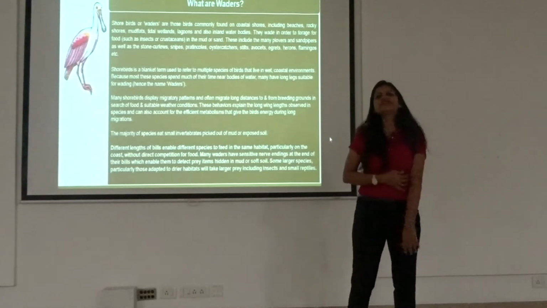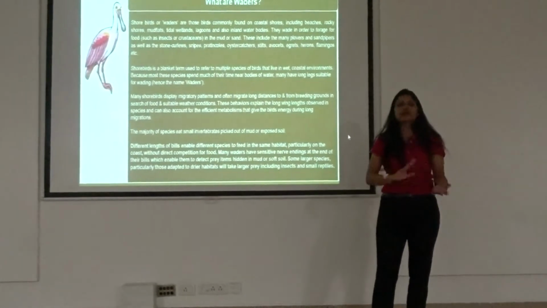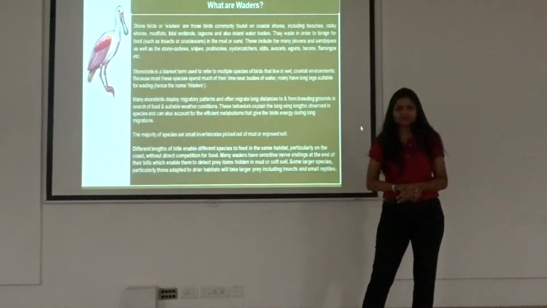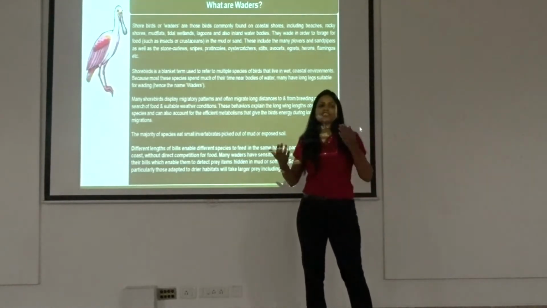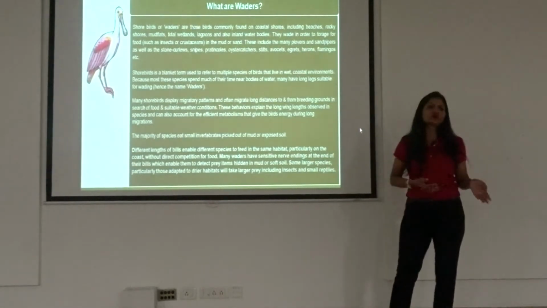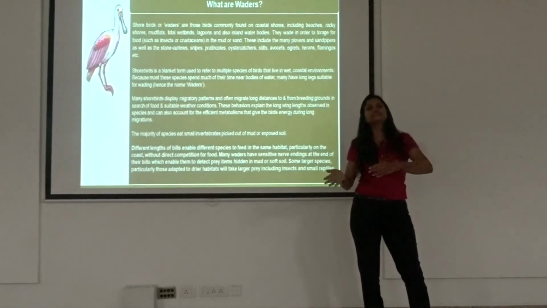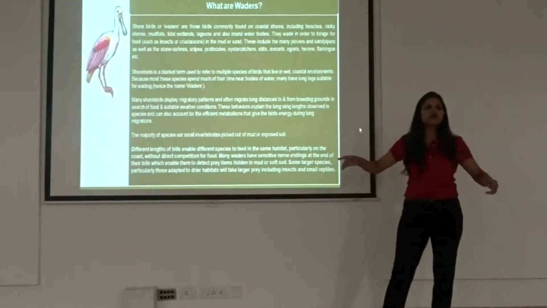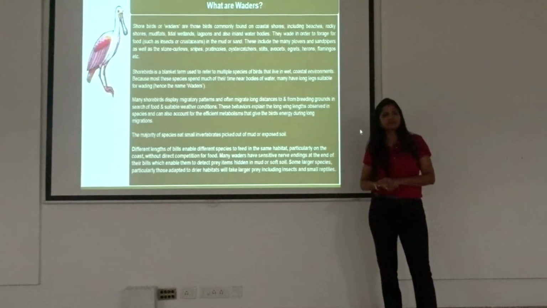So basically, why are we emphasizing so much on identification? From that time I have been saying right identification is very important. Why do you think right identification is so important in the field? Anyone? It provides the right scientific data. Absolutely. So when we go into the field, a lot of seniors come and tell us to carry a notebook, prepare a checklist, make a note of your birds. This is not just for your own data, and we are also encouraged to feed this data into sites like eBird. And then we have reviewers sending us messages saying, is this the right data? Have you checked properly before feeding it? Why is all this so important?